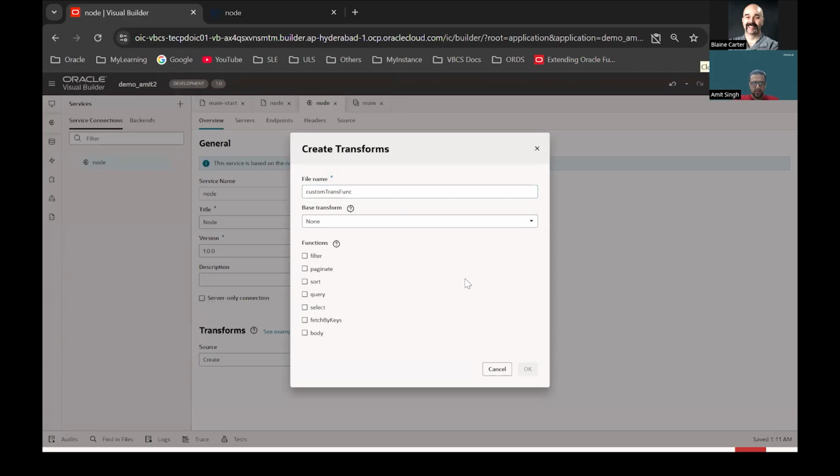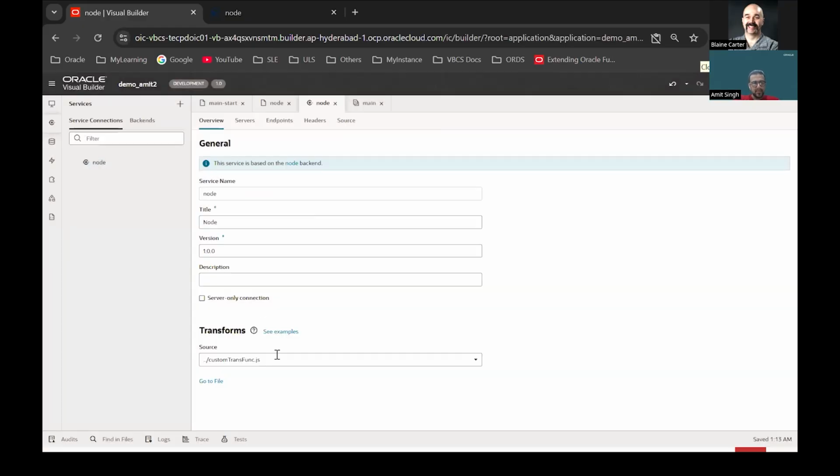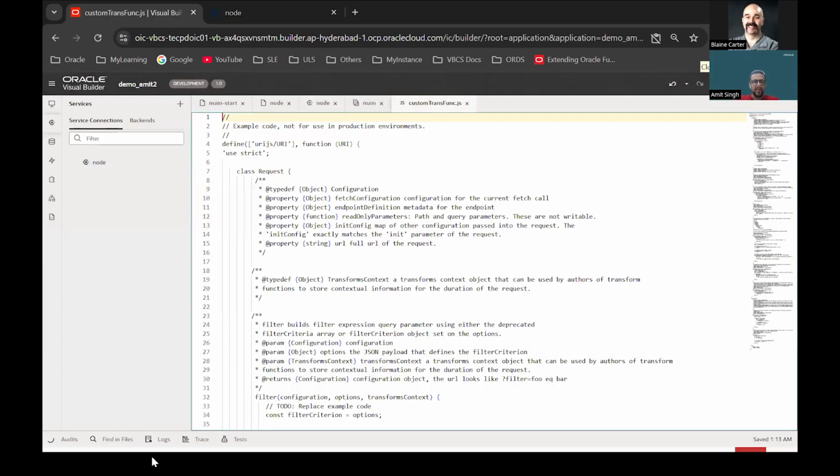Okay, I can select. So these are the request and the response transformation functions which are available to us. We'll just be using the important ones like filter, paginate, and so on. Let me select this. Now, if I go to this file, right?